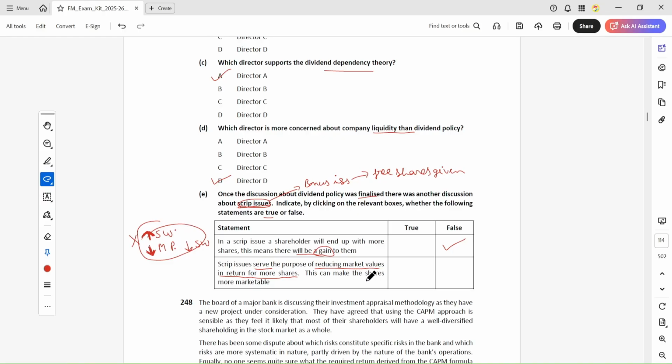This can make the shares more marketable when the market price decreases. Shareholders who could not afford the shares at that high price can now afford them at the lower price. So the marketability of the shares has increased. This is correct.